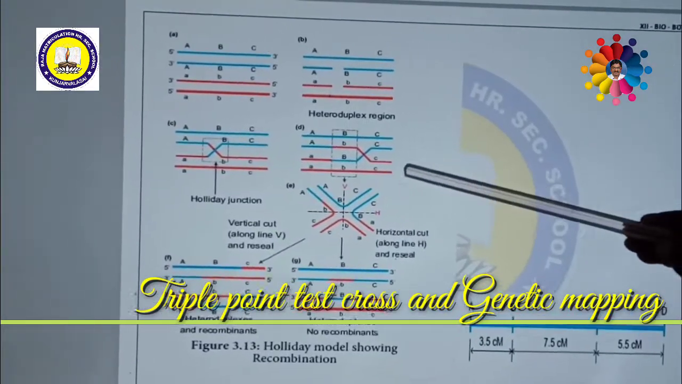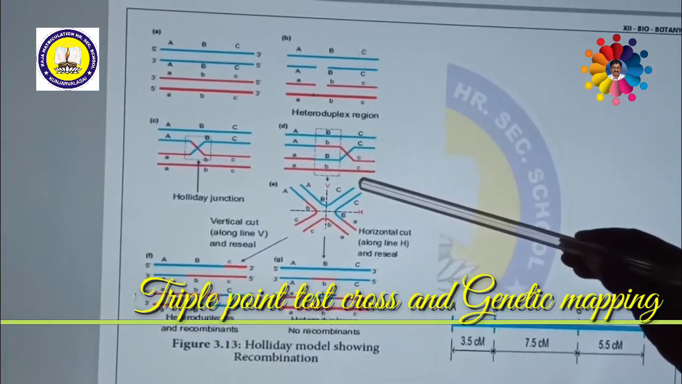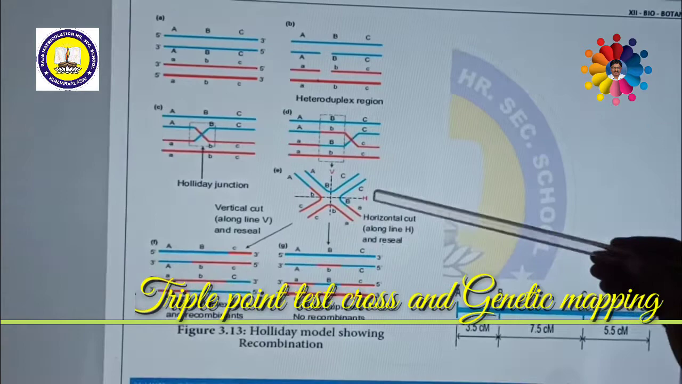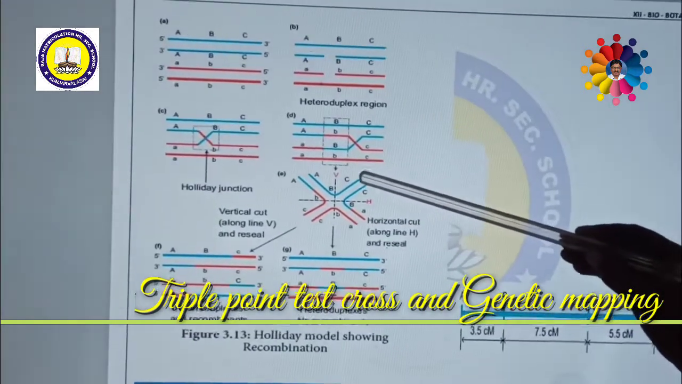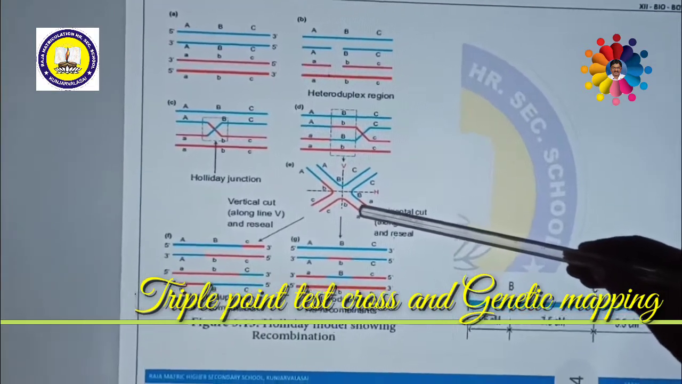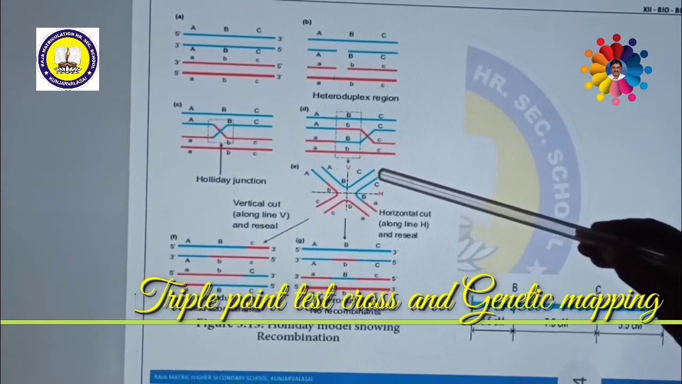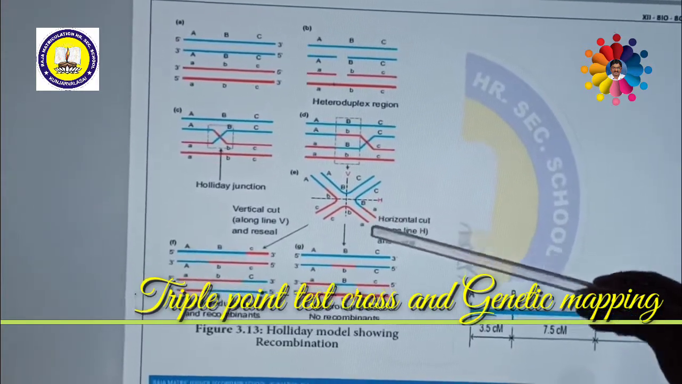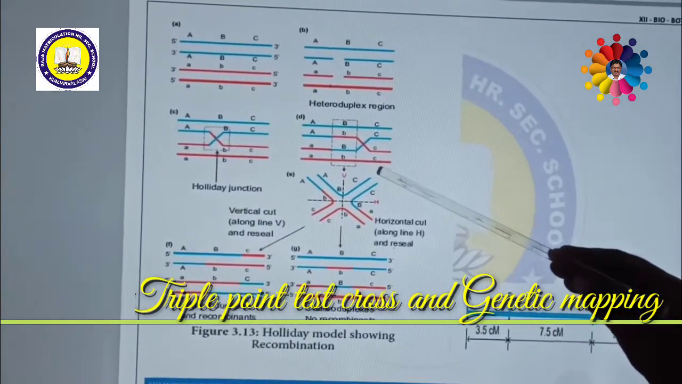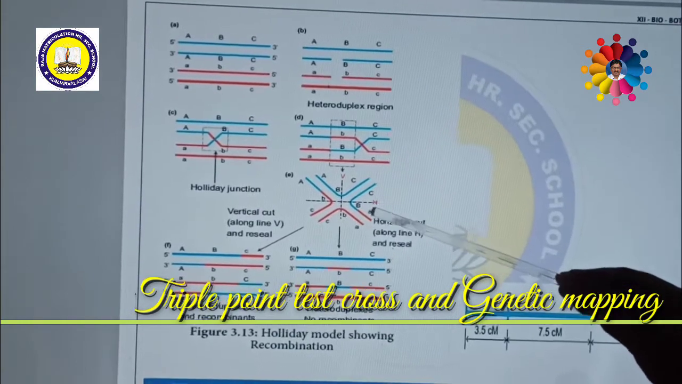Here, recombinant heteroduplex may be formed. See here, this is blue color DNA, this is red color DNA. In order to understand very clearly for you, this is blue color, this is red color. That means both are mixing together. This is called recombinant. Here, this is blue color, this is red color. That means this is also recombinant. That means if you cut vertically, all the DNA which will be formed is recombinant DNA. What do you call? Recombinant DNA.